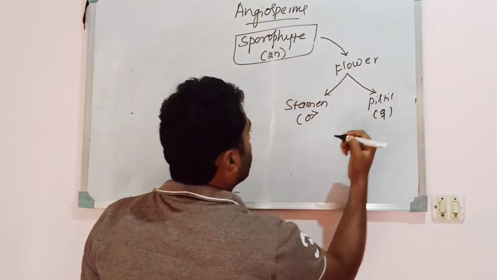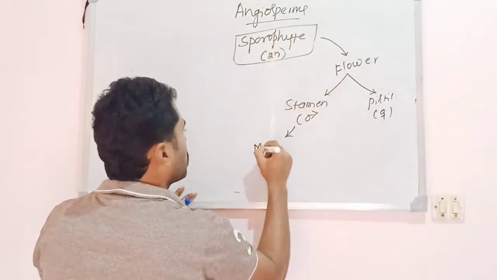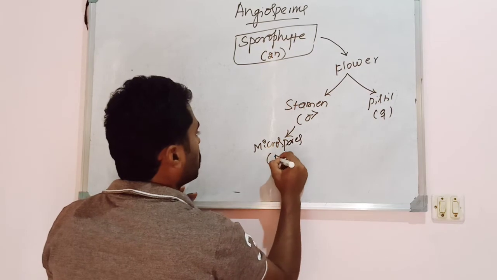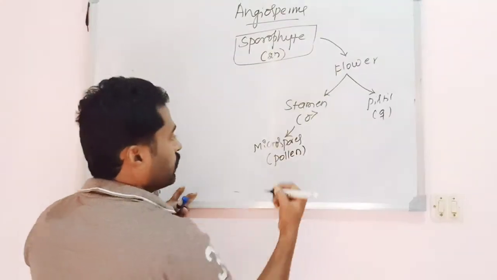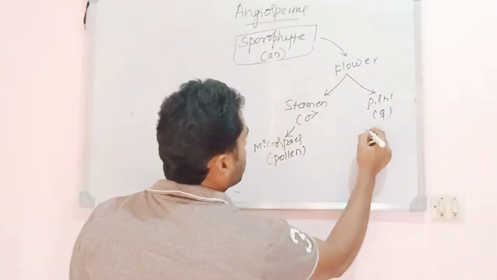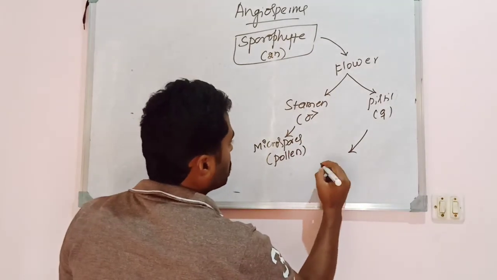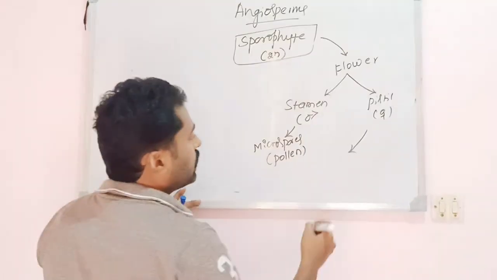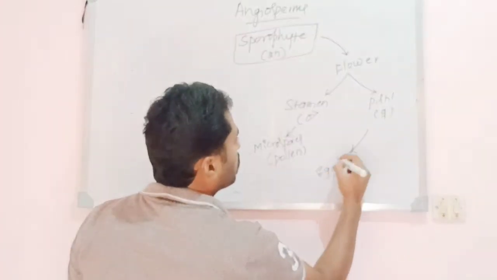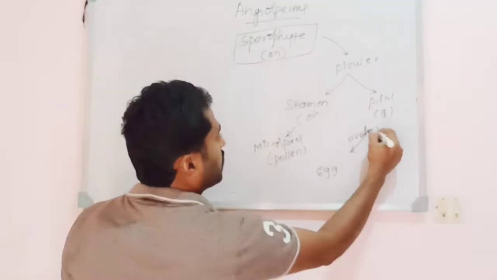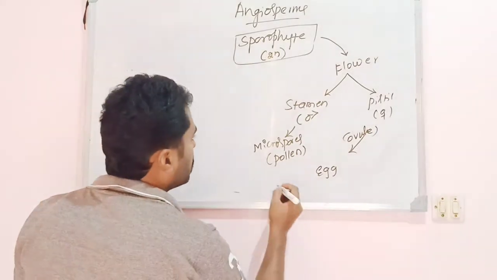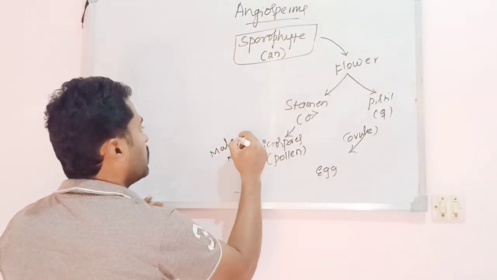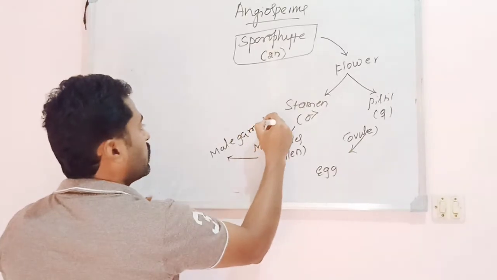The stamen produces microspores. Microspores are nothing but the pollen grains, whereas the ovule is found inside the pistil, and it produces the egg. Pollen grains germinate and produce male gametes.